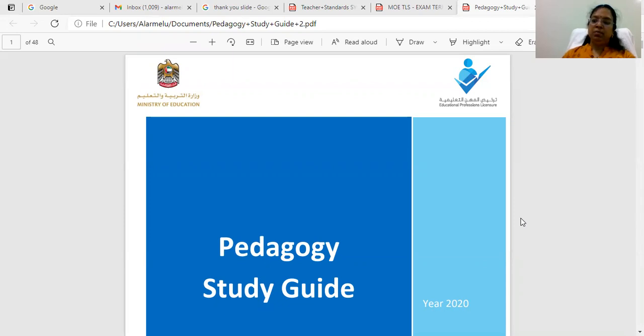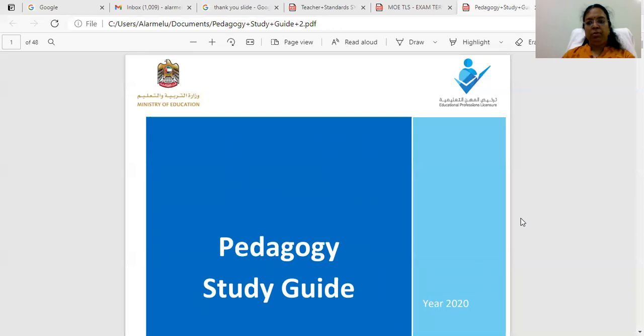This is an introductory part where you will get to know about who can register, how to register, and other details about the study materials for which you have to prepare for this TLS examination. And the upcoming sessions will be about the contents given in this pedagogy study guide.